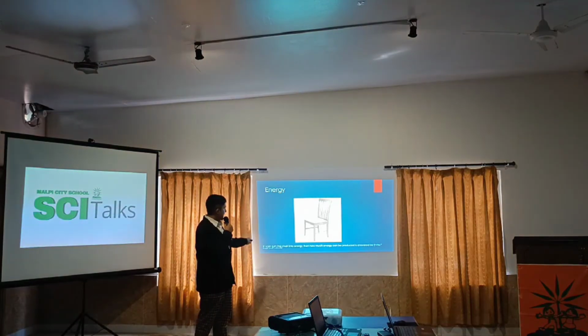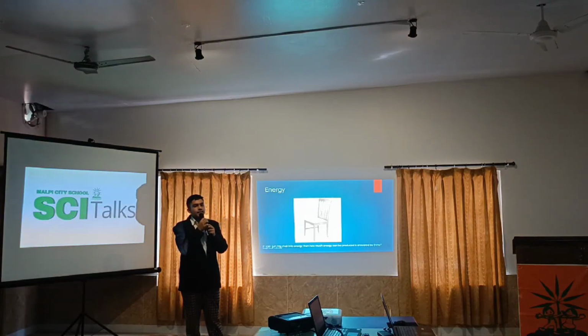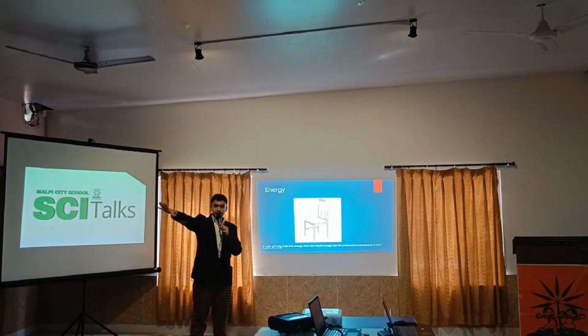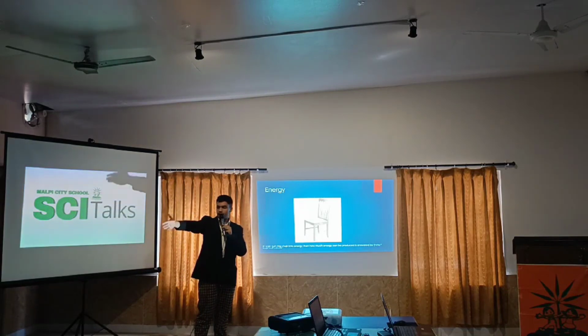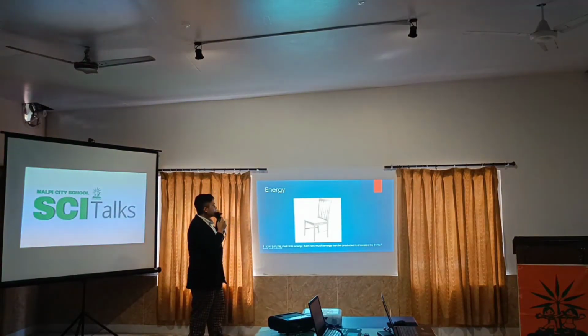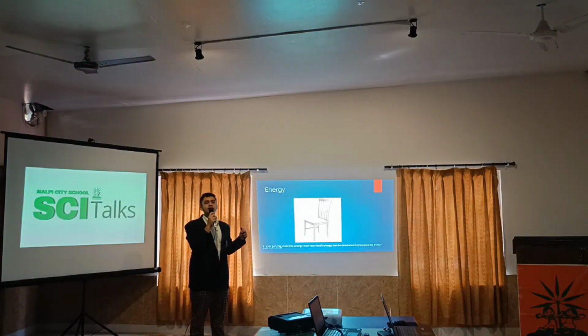Now let's take an example of this chair. This chair is mass, right? If it has mass, then I want it completely turned into energy. And if I completely turn it into energy, that means it vanishes, because we can't actually see energy, right? Can you see my sounds floating around this room? No, you cannot. So if I want this chair to completely vanish, or let's say completely turn into energy, how much energy can be produced? And this is exactly what E equals mc squared says. And this is the beauty of E equals mc squared. Thank you.